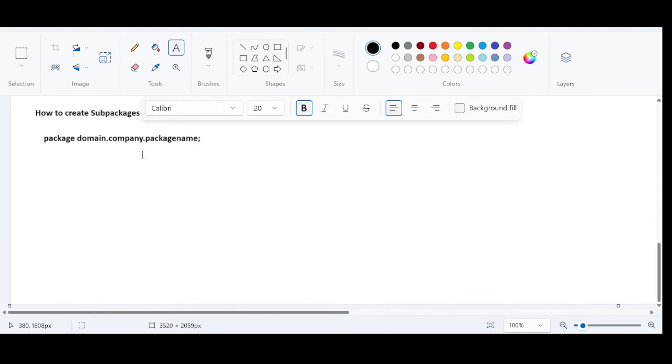If you want to use facebook.com, this is what the Facebook website is, right? www.facebook.com, and the sub package has to be created in this fashion in the reverse order. What is the reverse order? com.facebook.www. This is how the sub package needs to be created for any website. Not only for a website, to create sub packages, you should follow the reverse domain order.